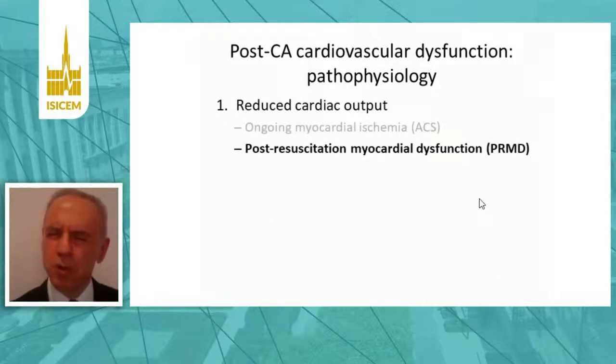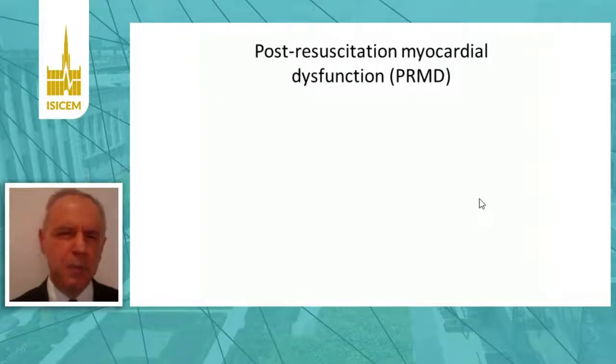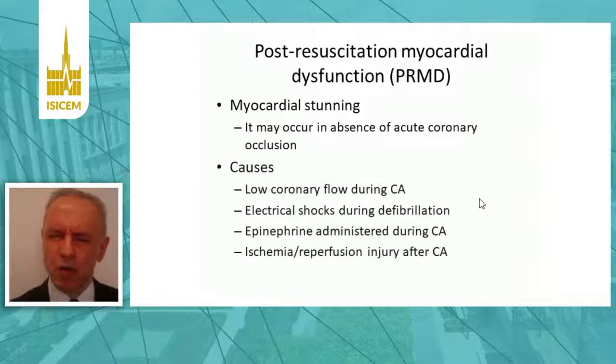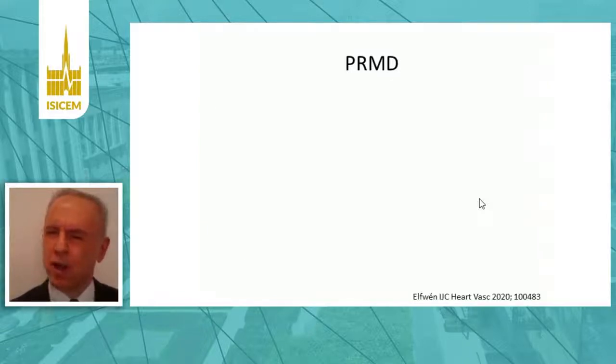Another important component of reduced cardiac output after cardiac arrest is post-resuscitation myocardial dysfunction, or PRMD. PRMD is nothing else than a diffuse myocardial stunning that may occur in the absence of acute coronary occlusion, even with perfectly preserved coronary flow. And the causes include low coronary flow during cardiac arrest, ischemia or reperfusion injury to the myocardium after cardiac arrest, or the depressing action of electrical shocks or epinephrine administered during cardiac arrest.